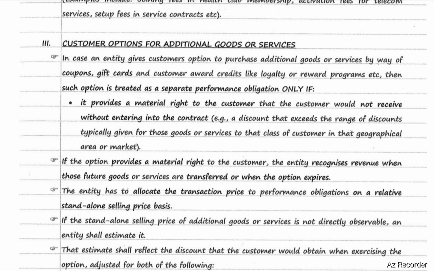So in case of a customer option to purchase additional goods or services, it will be treated as a separate performance obligation, provided it provides a material right to the customer that the customer would not receive without entering into the contract. That means the customer should mandatorily enter into the contract to avail the benefit. In such a case, the revenue will be recognized when goods or services are transferred or when the option expires. In any of the cases, revenue will be recognized.